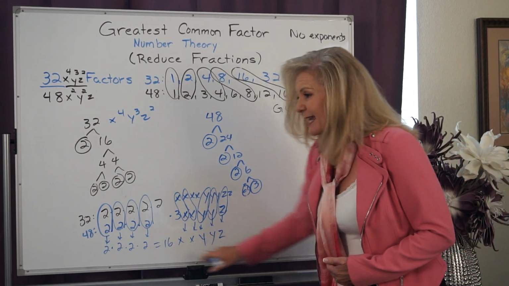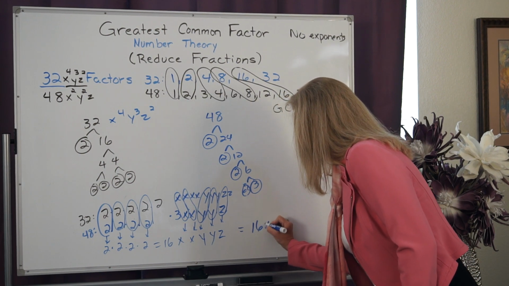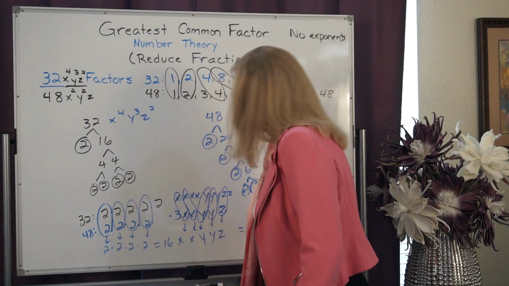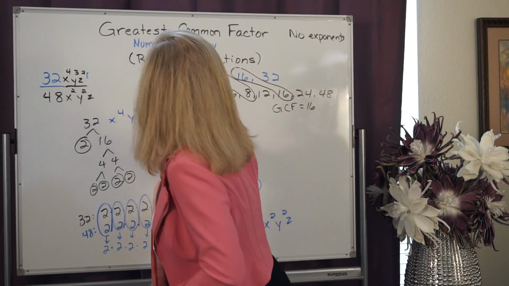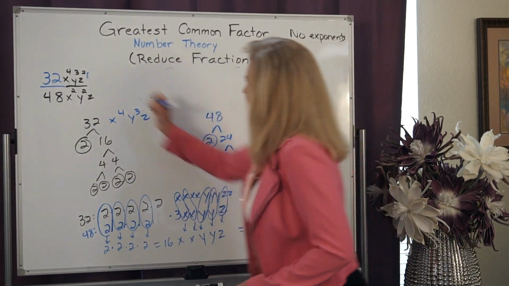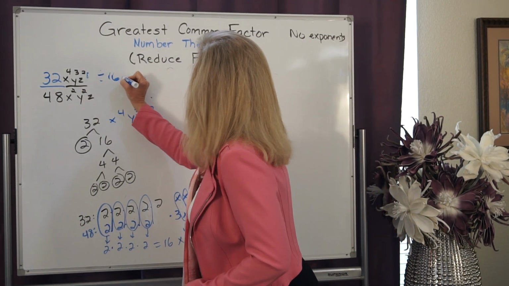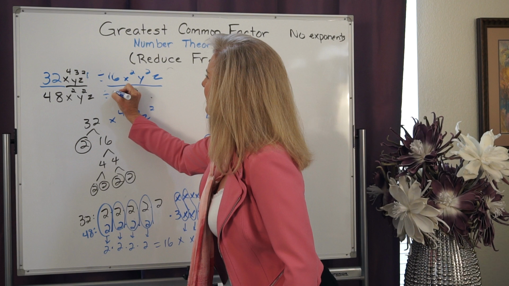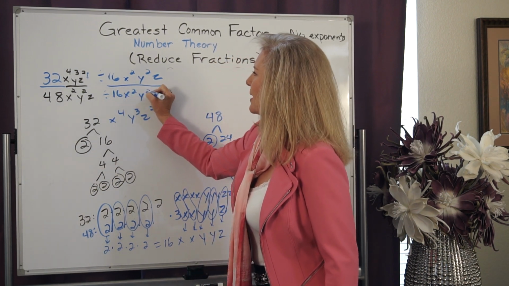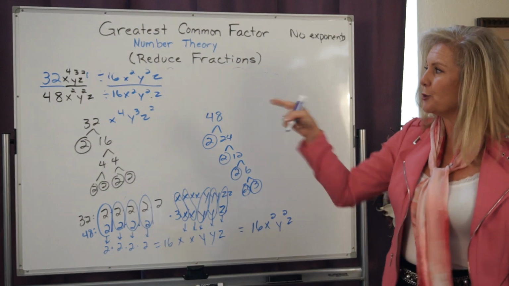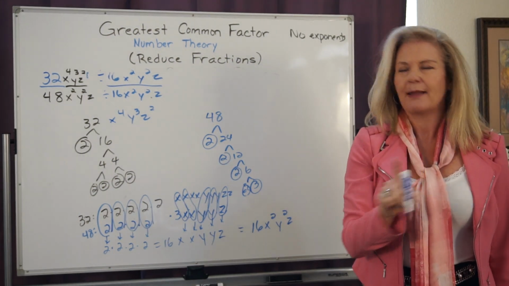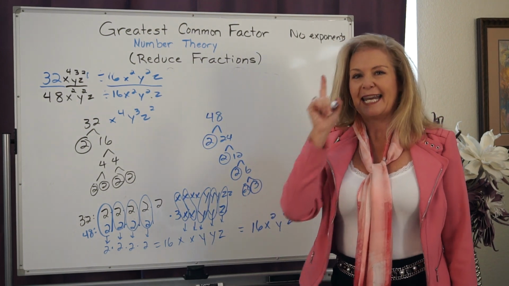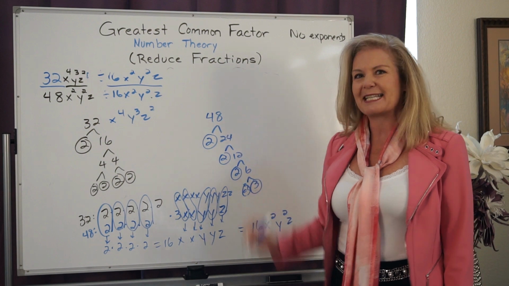So that means that the GCF is actually 16 x squared y squared z. And if I took this fraction and divided it by 16 x squared y squared z on the top, and divided it by 16 x squared y squared z on the bottom, it would reduce that fraction in a single step. That is the whole reason why we're doing greatest common factor. Now, are you up for the challenge? Let's see if you can try this.